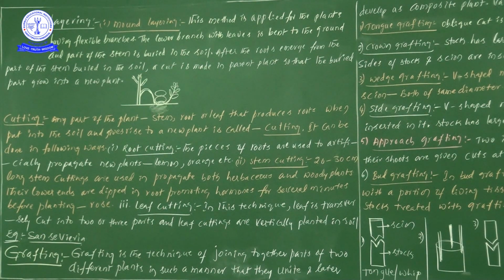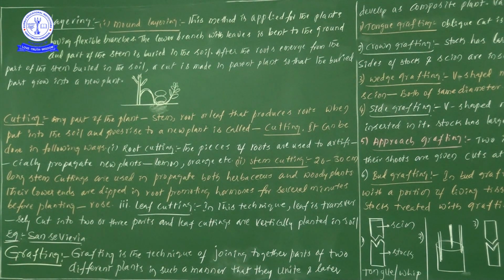At the time, these particular stem cuttings they will place and press into that particular mud. Automatically, after a few days, definitely, we can see the development of the plants. Here is one more important point: these lower ends are dipped in the root promoting hormones. While doing this, farmers generally will not do it, but scientists give explanation like this.